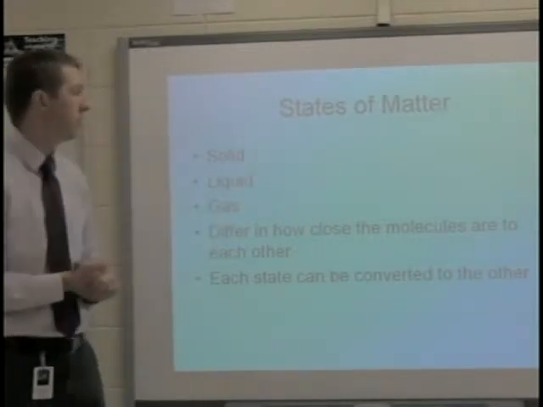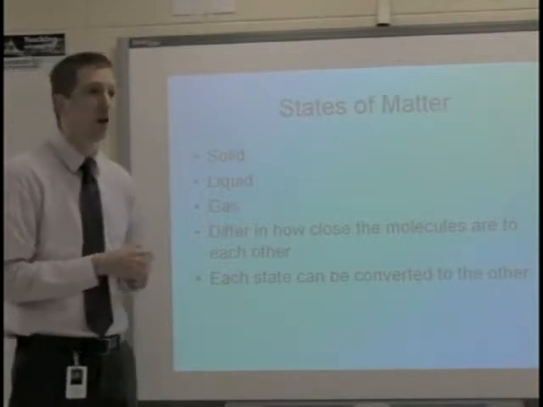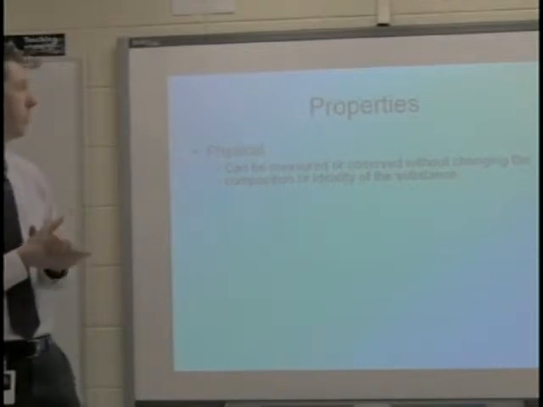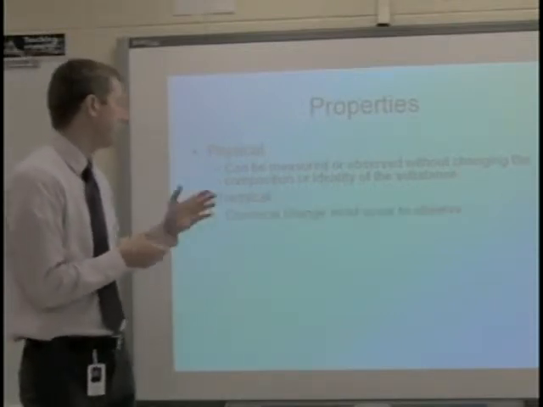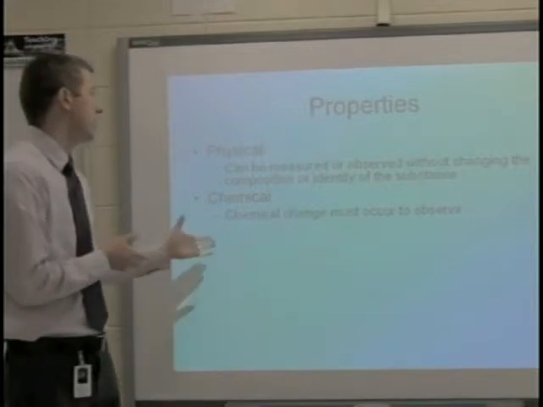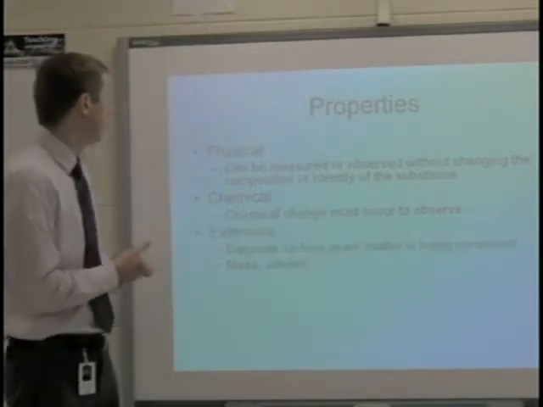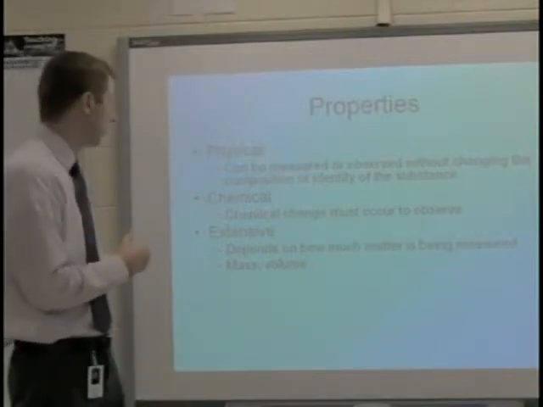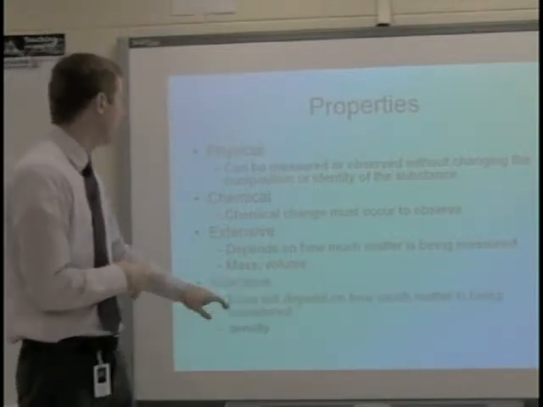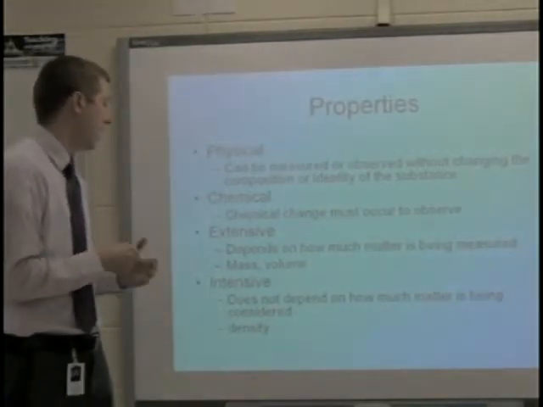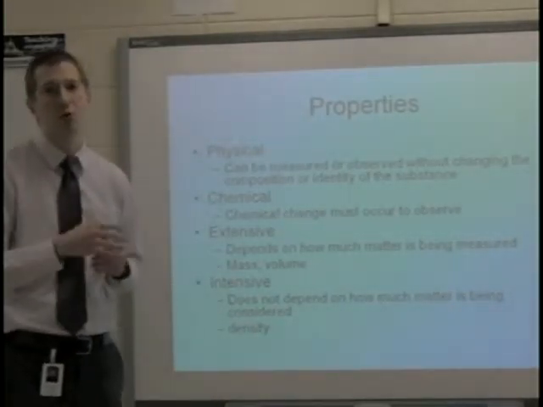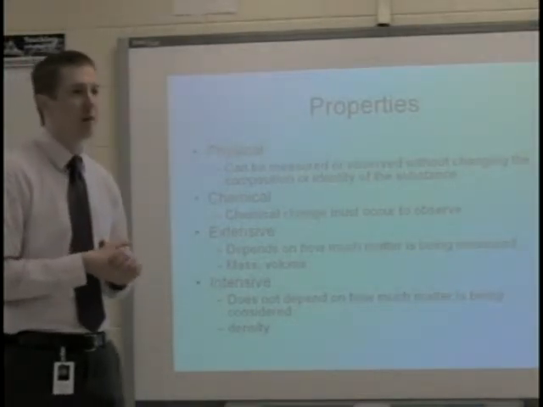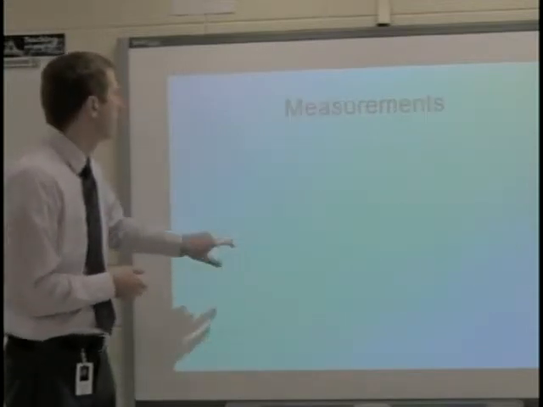And then each state can be converted to the other, usually through the transfer of either heat or pressure as well can alter that. A physical property can be measured or observed without changing the composition or identity of the substance. On the other hand, a chemical property is a change that must occur chemically. Extensive properties are referred to in the book as they depend on how much matter is being measured. So mass and volume are two of those. Intensive, it does not matter how much you have. Density is the same no matter how much you use. A 1 pound block of ice will have the same density as a 500-pound block of ice.